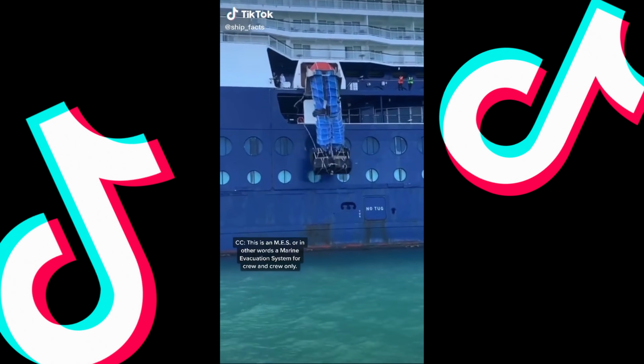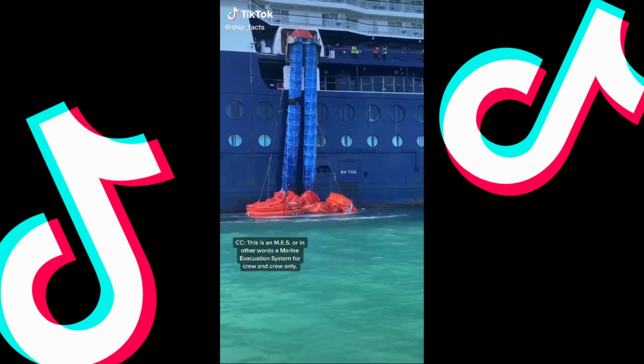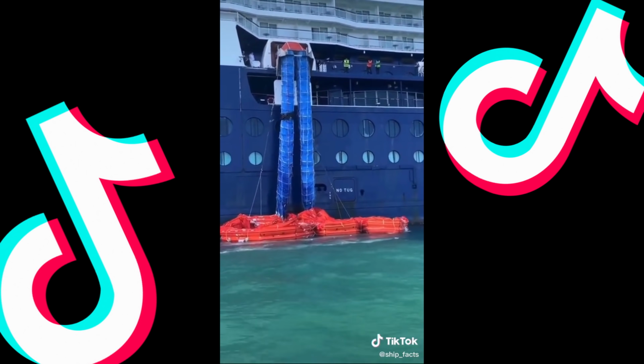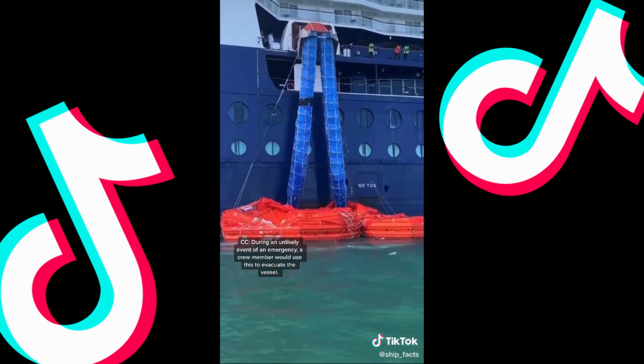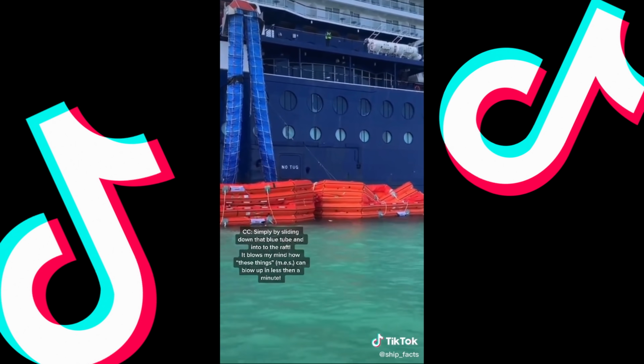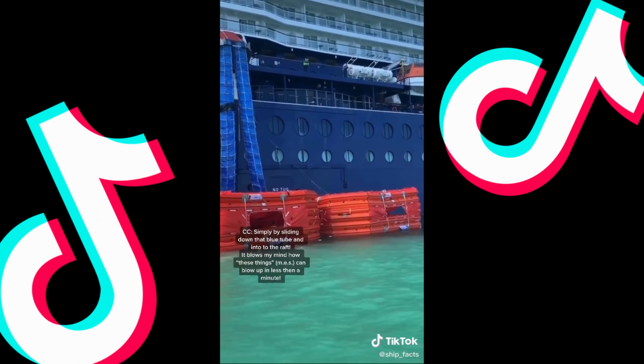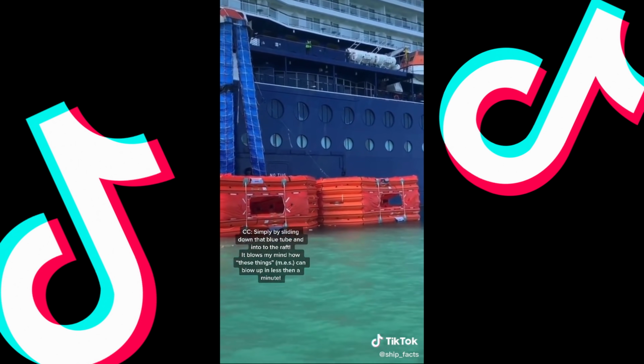This is a MES, or in other words, a marine evacuation system for crew and crew only. During an unlikely event of an emergency, a crew member would use this to evacuate the vessel, simply by sliding down that blue tube and into the valve. It blows my mind how these things can fully blow up in less than a minute.